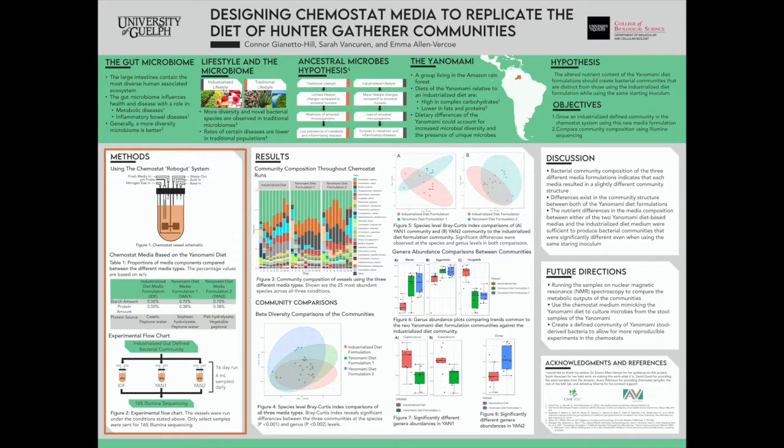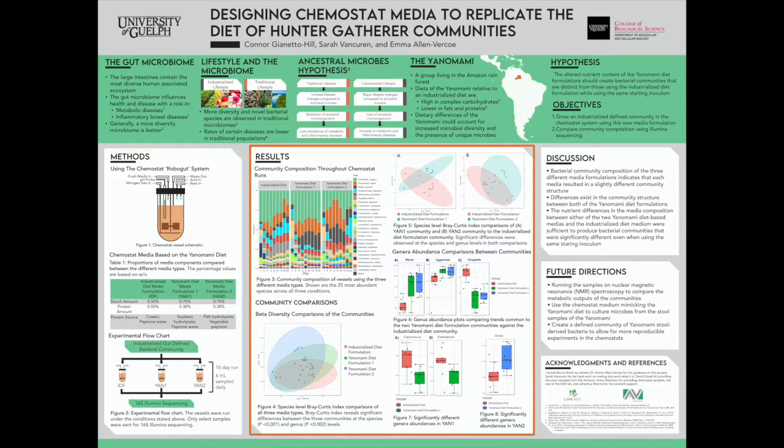Below, in figure 2, you can see the experimental flowchart. And what we did is we took an industrialized gut-defined bacterial community and inoculated 3 chemostats containing each of the 3 media types. This was run for 16 days at the conditions stated above, with a sample being taken every day. And every other day's sample was sent for Illumina sequencing.